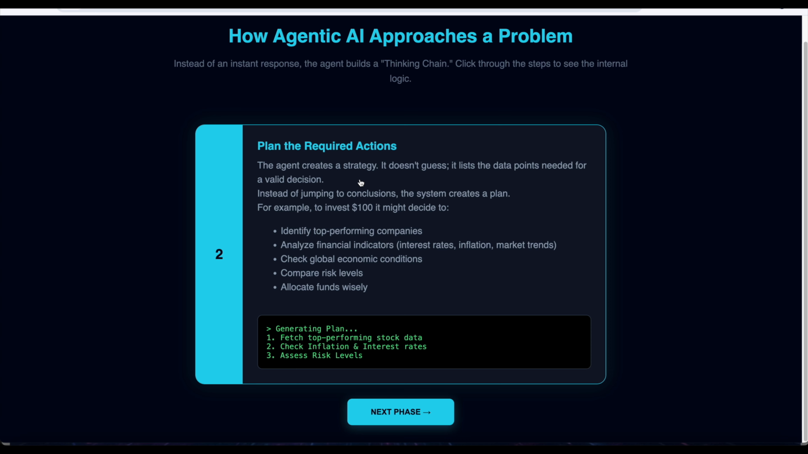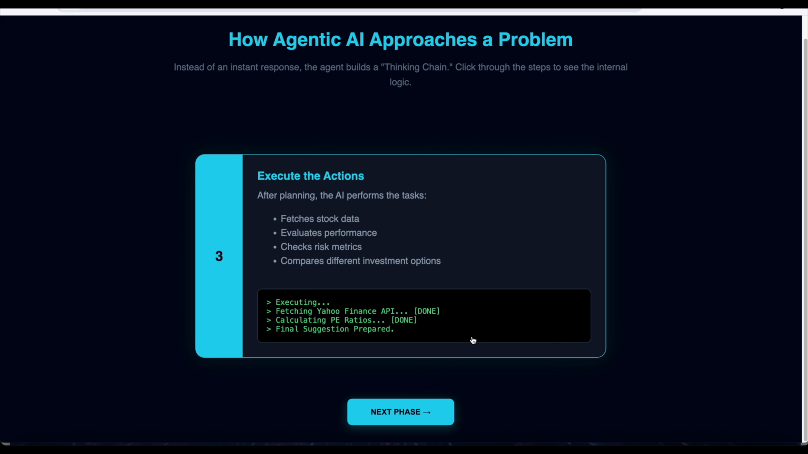The next step is to plan the required actions. The agent creates a strategy. It does not guess, it lists the data points needed for a valid decision. Instead of jumping to conclusions, the system creates a plan. For example, to invest $100, it might decide to identify the top performing companies, analyze financial indicators, interest rates, inflation, market trends, then check global economy conditions, compare risk levels, and allocate funds wisely. So many steps it is creating. That is called a plan.